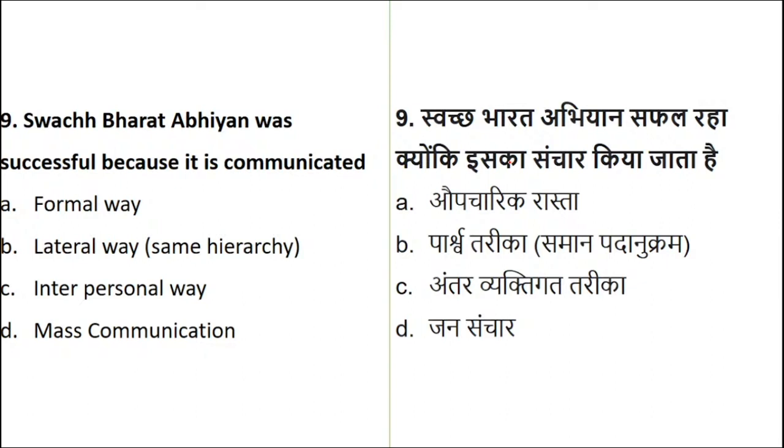Okay, we have started getting answers. Good. So as I said just now, the communication was successful because it was with the help of media resources, and that led to the success of the initiative.